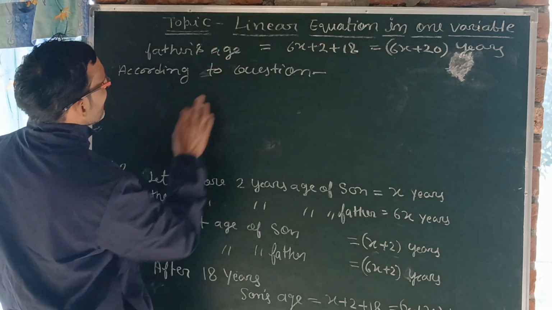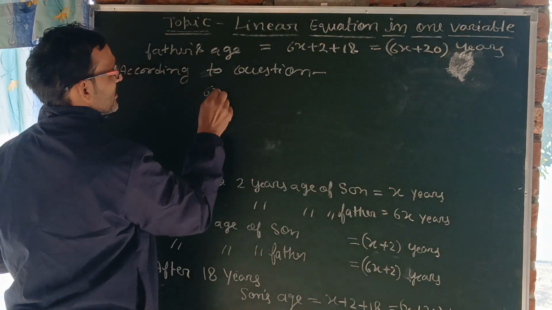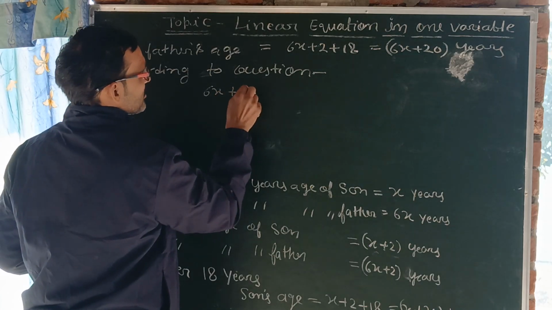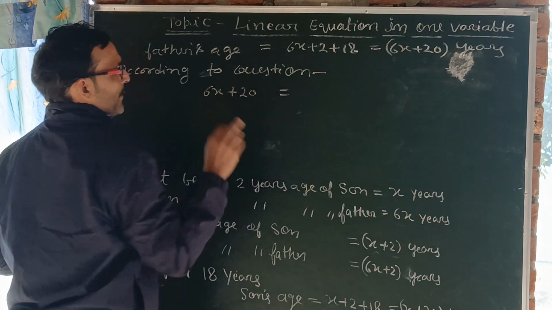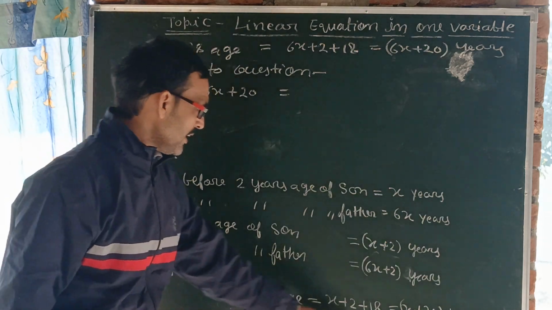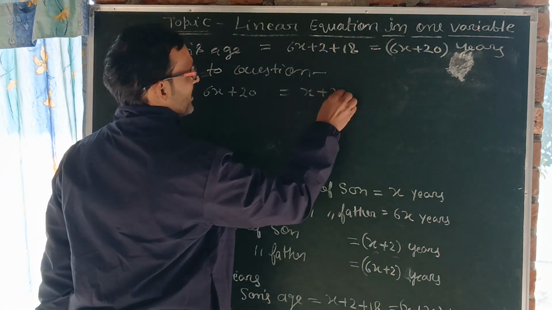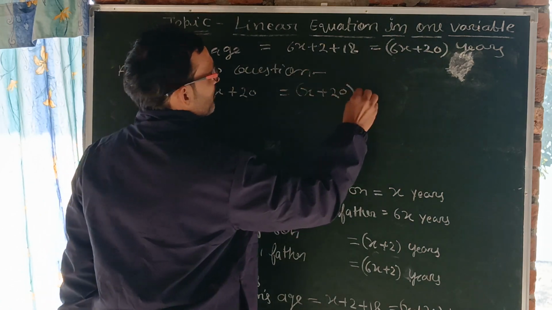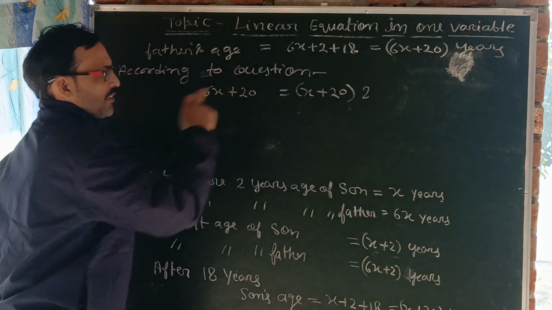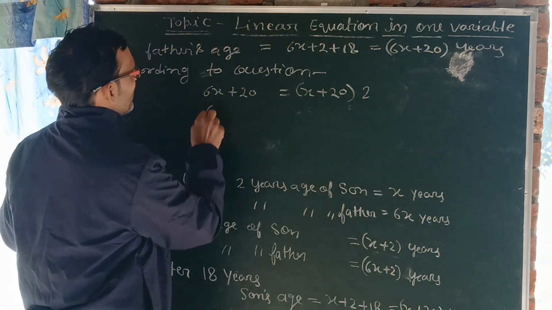Father's age, 6x plus 20, means father's age becomes 2 times the age of son. What is the age of son after 18 years? It is x plus 20, and if we multiply it by 2, then we get the age of father after 18 years. Now we have to solve it.